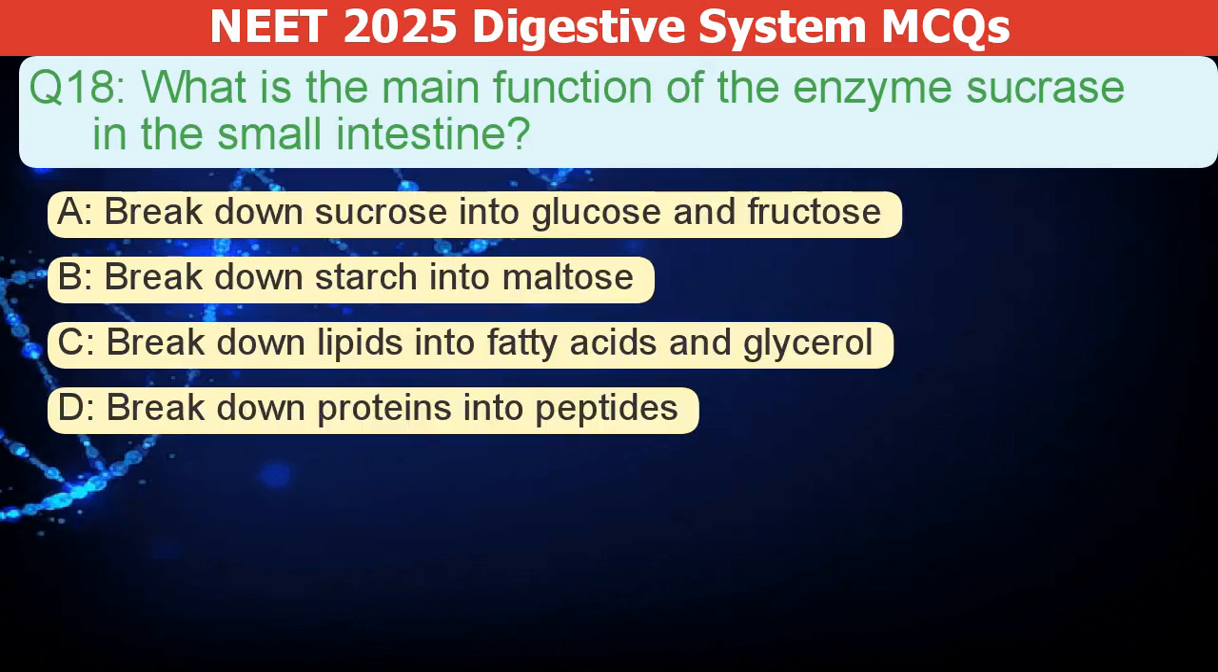What is the main function of the enzyme sucrase in the small intestine? A. Break down sucrose into glucose and fructose. B. Break down starch into maltose. C. Break down lipids into fatty acids and glycerol. D. Break down proteins into peptides.